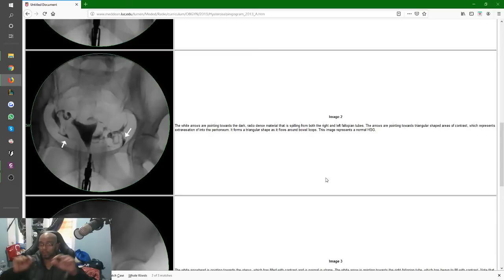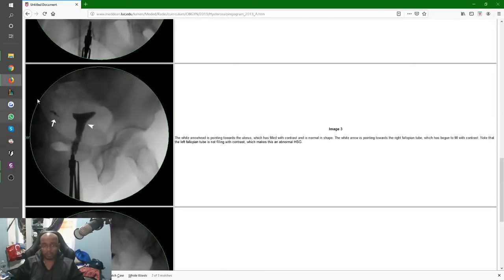Remember that your fallopian tubes end at an open ending. They don't actually connect to anything, right? So fallopian tubes go to an open ending, and they're very close to where the ovaries are. Ovaries throw the egg into the opening, and then the egg has to kind of find its way into the fallopian tube. But there is some open space in between the two. It's not like the fallopian tube is directly connected to the ovaries. So that's why there's spillage there as well.